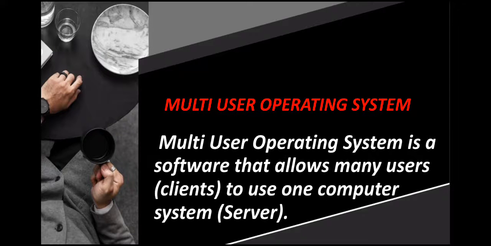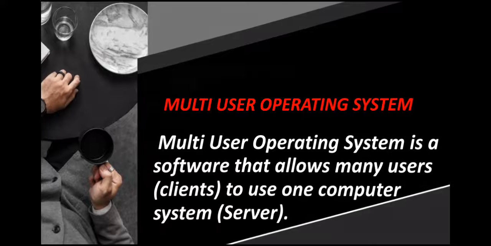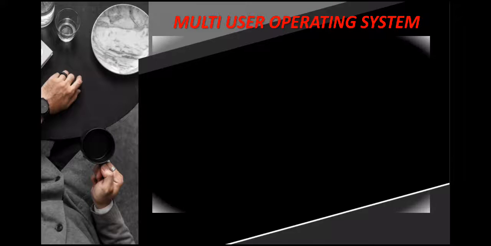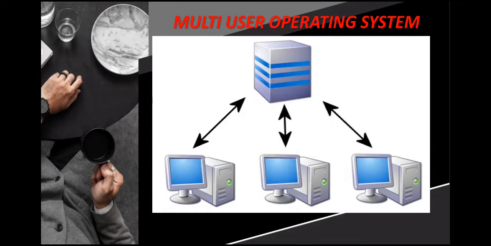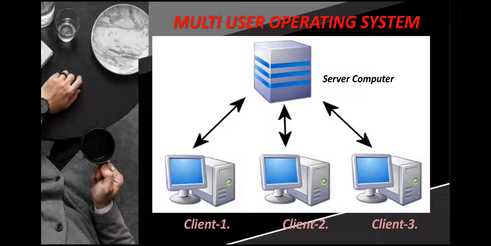According to the book definition, multi-user operating system is a software that allows many users, also called clients, to use one computer system called the server computer. As you can see in the pictorial image, we have three PCs, or three clients, that are connected to the one computer called the server computer.